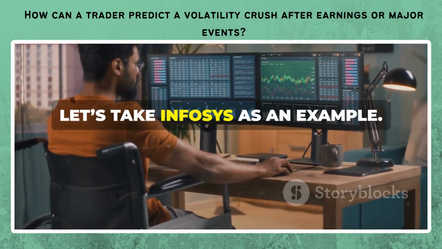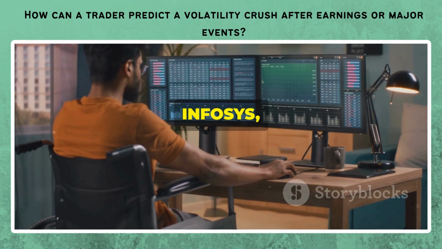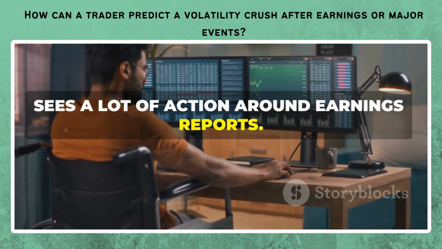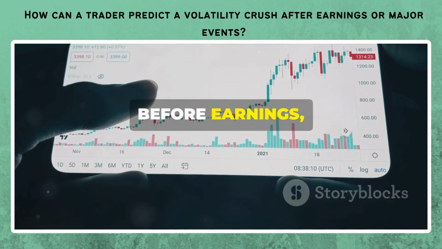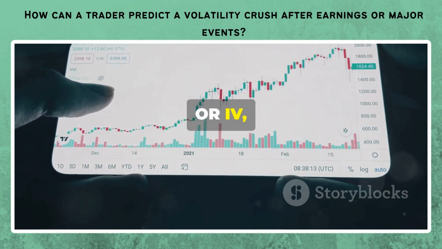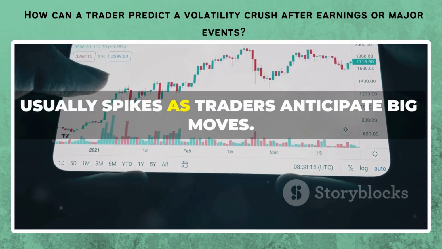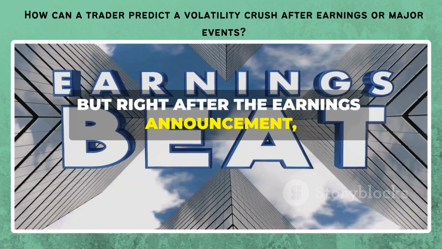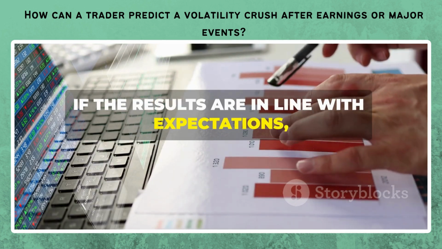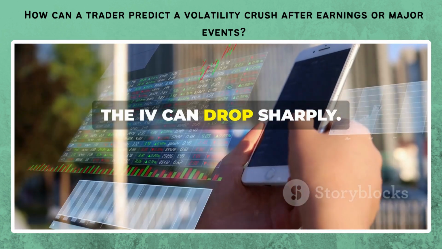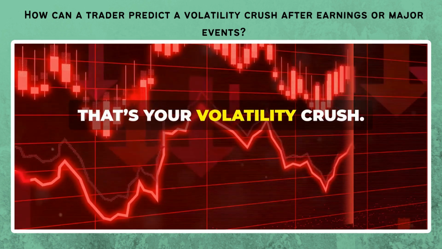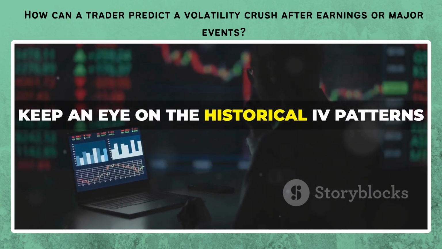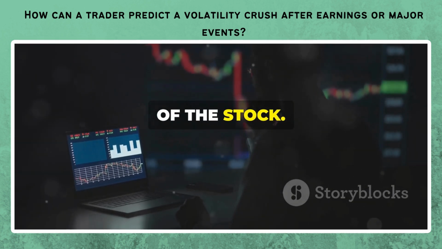Let's take Infosys as an example. Infosys, like many large cap stocks, sees a lot of action around earnings reports. Before earnings, the implied volatility, or IV, usually spikes as traders anticipate big moves. But right after the earnings announcement, if the results are in line with expectations, the IV can drop sharply. That's your volatility crush. To anticipate this, keep an eye on the historical IV patterns of the stock.